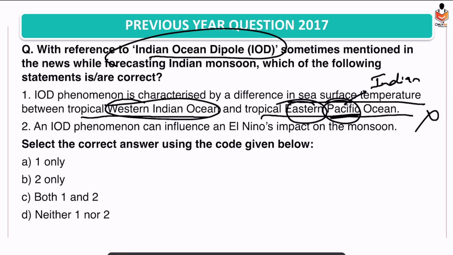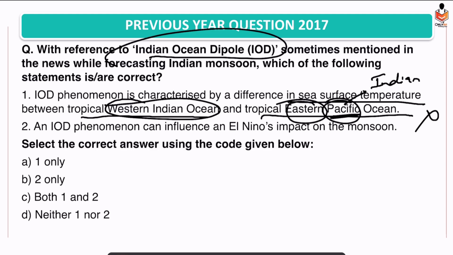You must have seen in the earlier question also, La Nina, El Nino. What UPSC did, it just changed the keyword. Instead of West Pacific Ocean, it mentioned the Indian Ocean. The same thing it has done in the Indian Ocean dipole. So you can see a similar question had been asked by the UPSC earlier also. It's just repetition of questions. Earlier it asked a question on El Nino, now it asked a question on the Indian Ocean dipole. So see, there are repetitions of questions also. Alright. So the first is wrong.